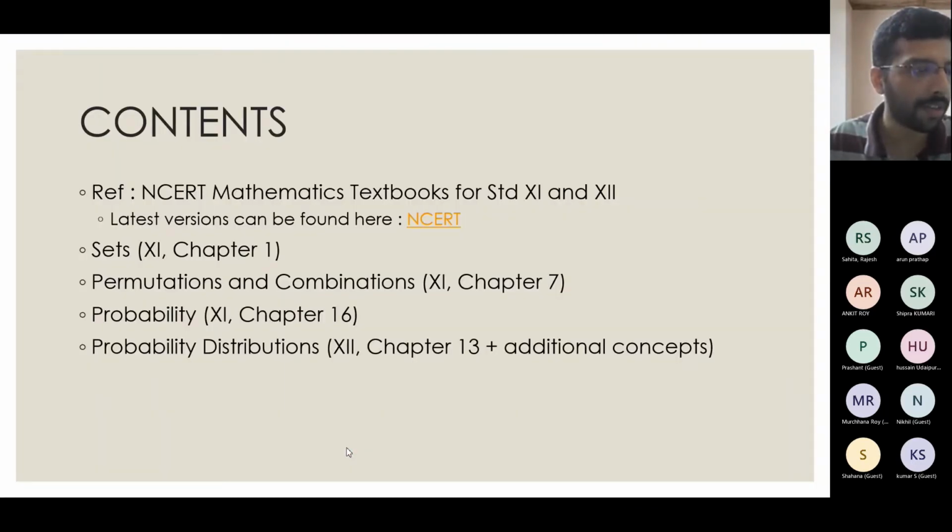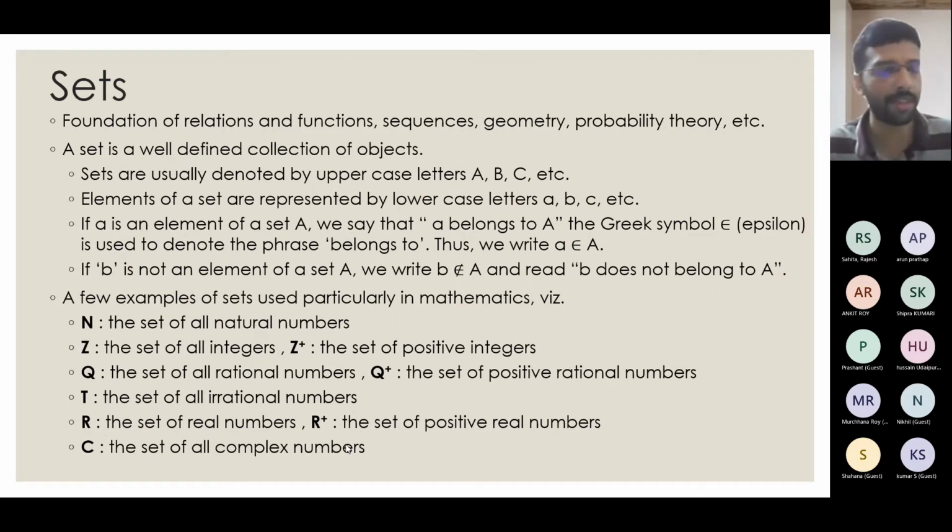My reference will be the NCERT Maths textbooks for standard 11 and 12 mostly, and we will be covering sets, permutations and combinations, and probability. These are standard 11 topics currently, and then probability distributions, where I'll be covering standard 12 topics plus additional topics. We will cover the first 3 in this session: sets, permutation and combination, and probability. And probability distributions we will discuss next week. Okay, all set. So we will start with sets, because sets is something that we all know.